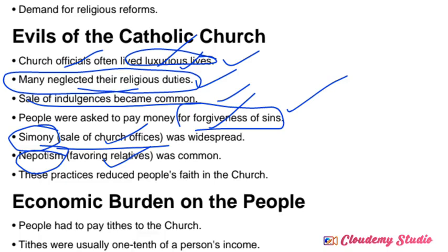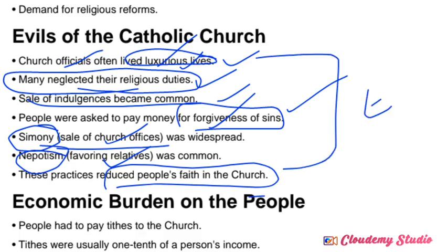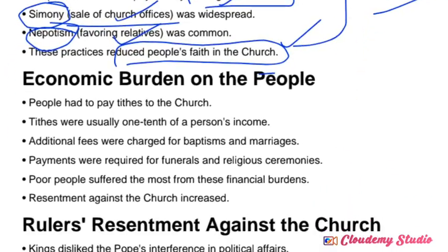It was also very common among the church authorities, and these practices reduced the faith in the church. Based on all these evils of the Catholic Church, people started to lose faith in the church authority. That's why we consider the evils of the Catholic Church one of the important causes for the rise of the Reformation movement.